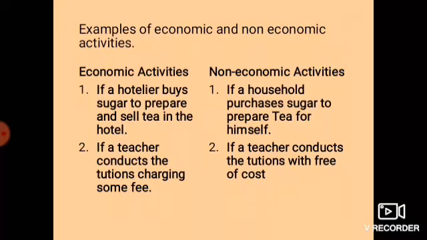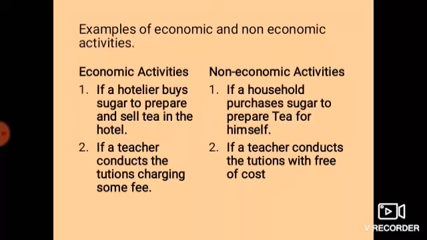So here are some examples which include production and consumption but cannot be considered as an economic activity. Let us see now. Here you can see in the first column, economic activities. If a hotelier buys sugar to prepare and sell tea in the hotel, it is an economic activity.